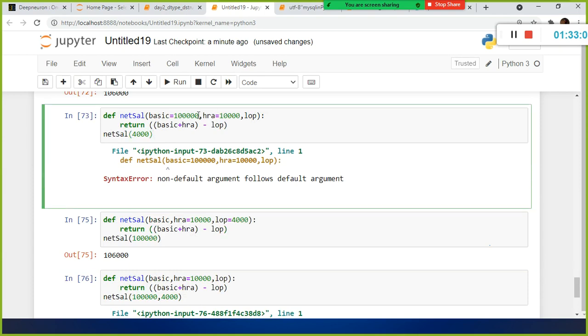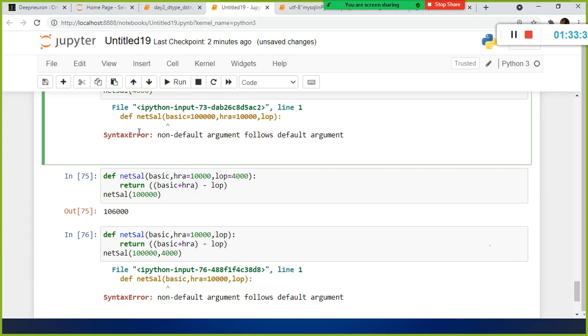So base equal to 10,000, right? So look here, net sal I mentioned as 4,000. So this is called the default argument, because I assigned the values to these arguments here itself. But the problem is, the last argument was not a default argument, it's a non-default argument. A non-default argument should not follow the default argument.